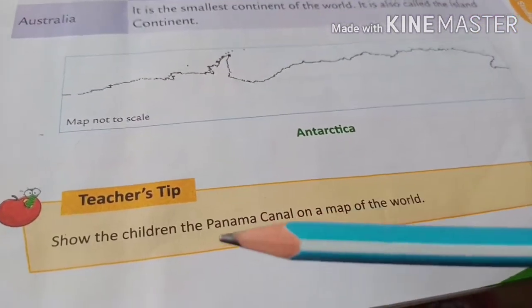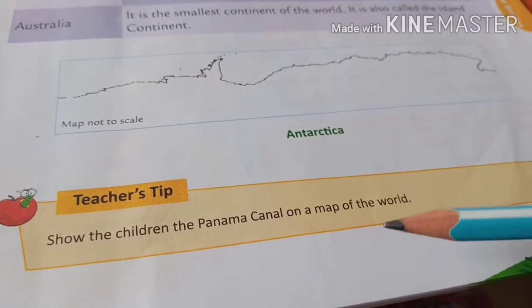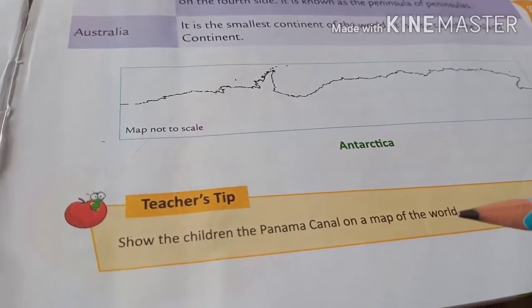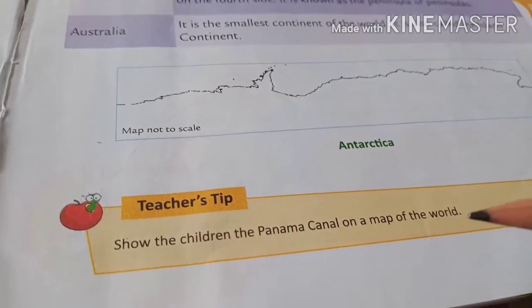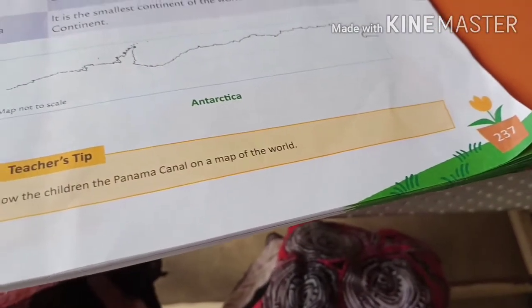Children, here the teacher's tip is given. Show the children the Panama Canal on a map of the world. Children, I will send you a video regarding where the Panama Canal is and how it looks. Okay. Now turn your page to 38.